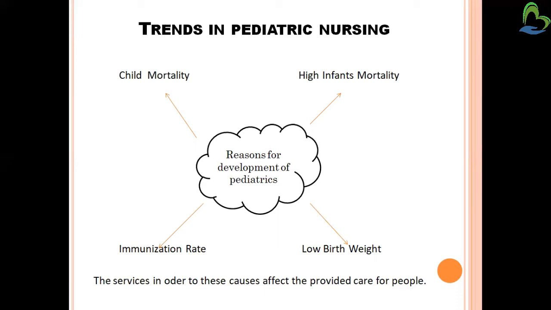Then low birth weight. The normal birth weight of a baby is 2.5 kg. When the birth weight goes below 2.5 kg, it is called low birth weight. So children were born with a low birth weight.